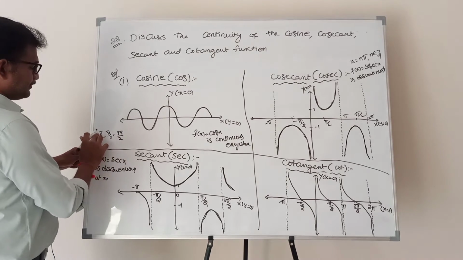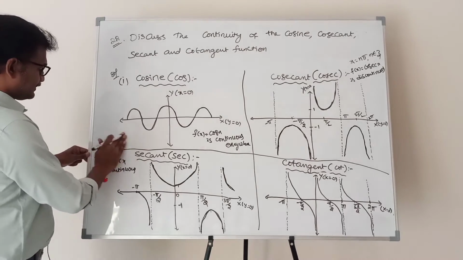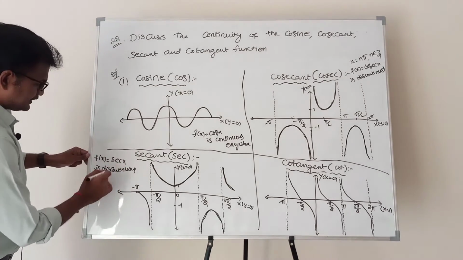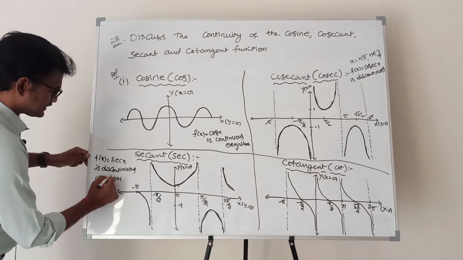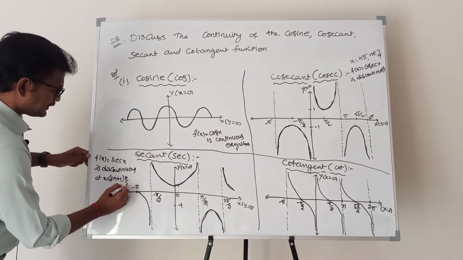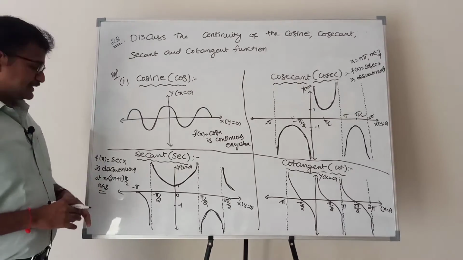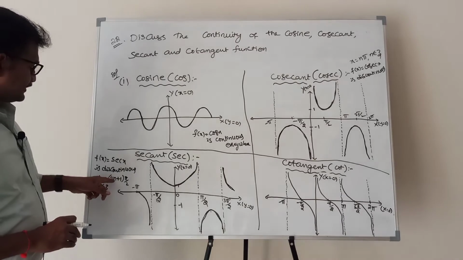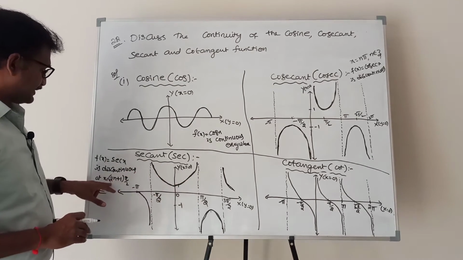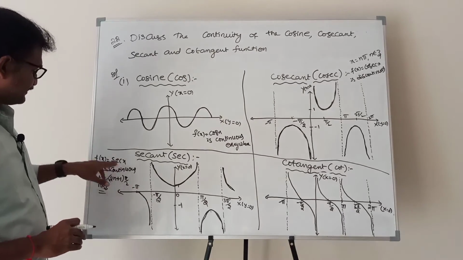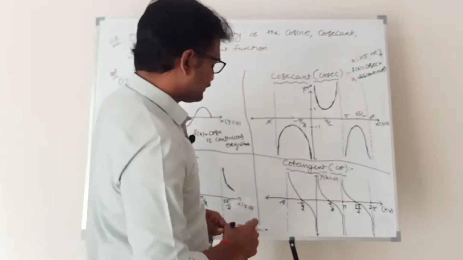That means minus 1, plus 1, plus 3 are odd numbers. So f of x equal to secant x is discontinuous at x equal to 2n plus 1 into pi by 2, where n belongs to z. Secant x is discontinuous at, if n is 0, pi by 2. If n is 1, 3 pi by 2. If n is minus 1, minus pi by 2. That means this function is discontinuous at x equal to 2n plus 1 into pi by 2.